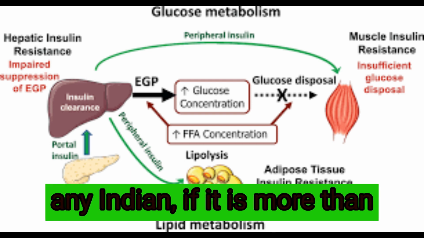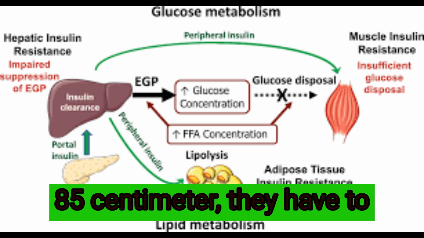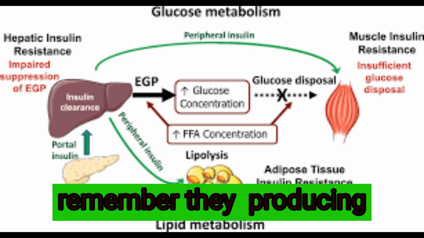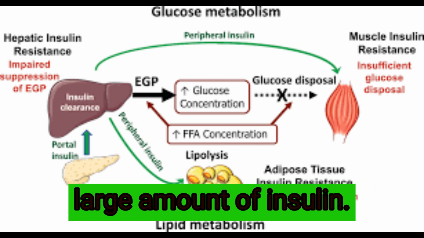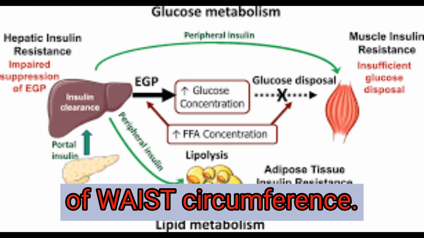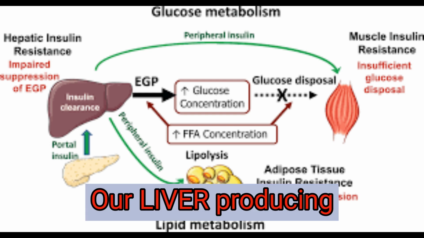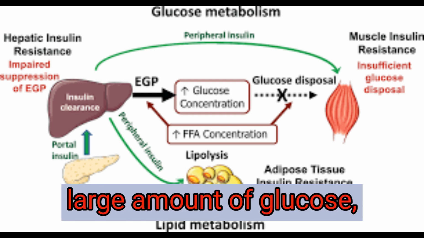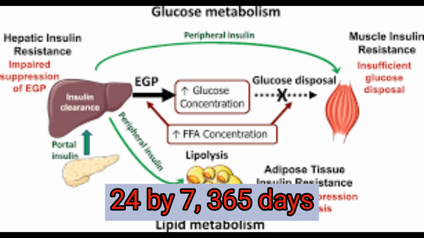any Indian is more than 85 centimeters, they have to remember they are producing a large amount of insulin. What happens is, once we cross 85 centimeters of waist circumference, our liver goes on producing a large amount of glucose 24/7, 365 days.